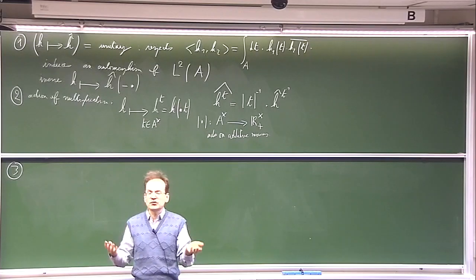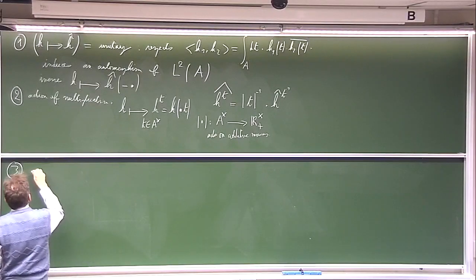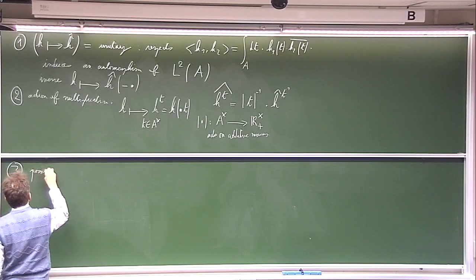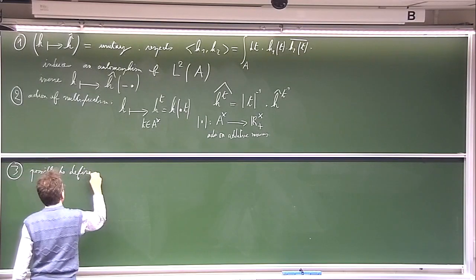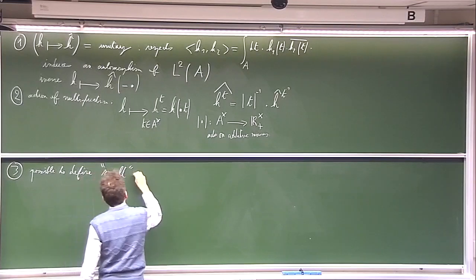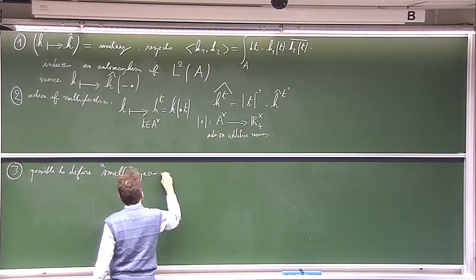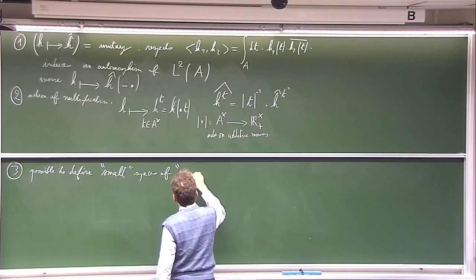In some sense, it is too big. So the third property consists in saying that it is possible to define small spaces of, let's say, very regular functions